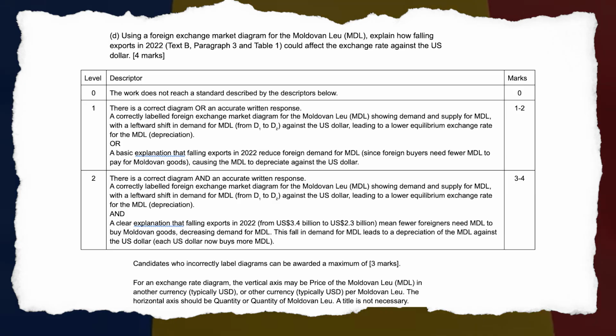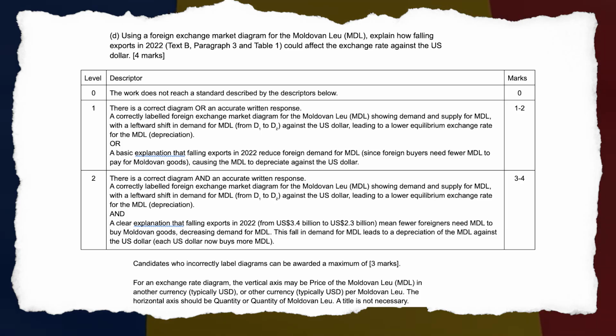And a clear explanation that falling exports in 2022 from $3.4 billion to $2.3 billion mean fewer foreigners need MDL to buy Moldovan goods, decreasing demand for MDL. This fall in demand for MDL leads to a depreciation of the MDL against the US dollar. Each US dollar now buys more MDL.